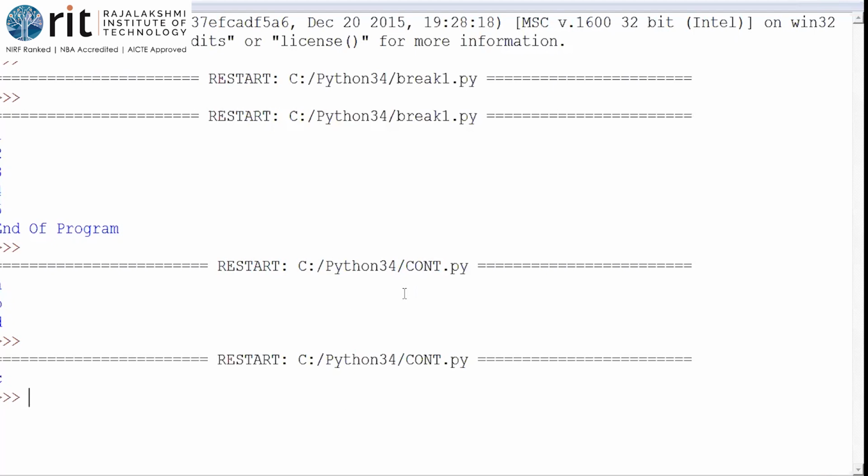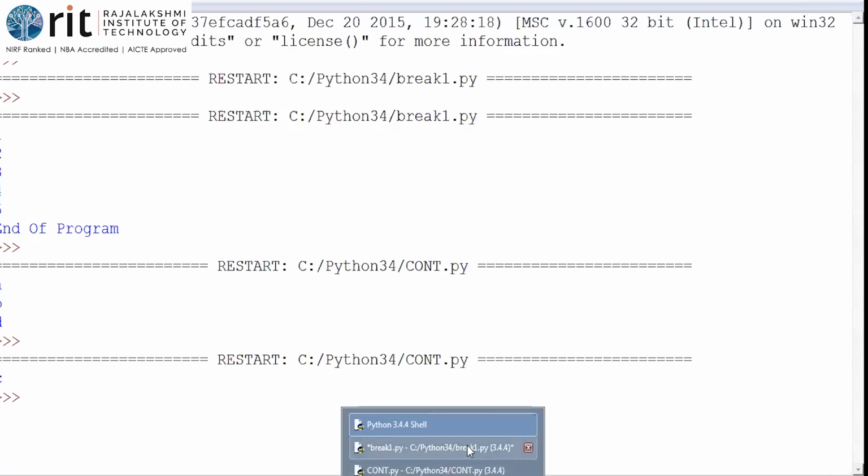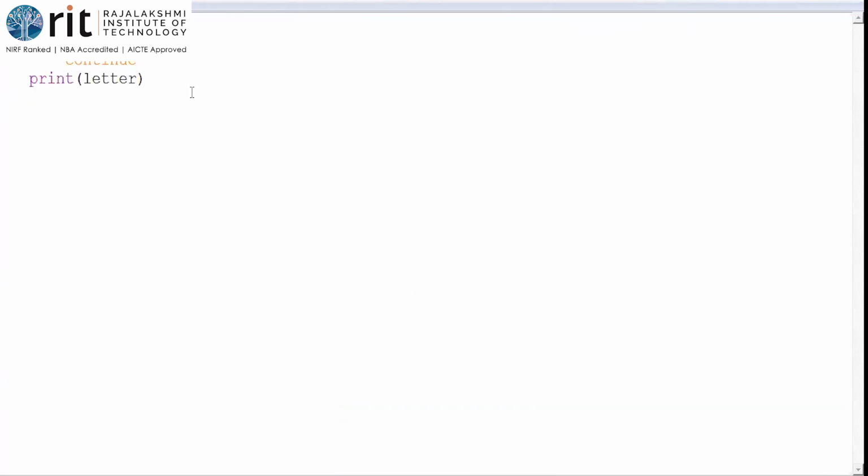See, only C gets printed. I'll tell you the logic here again. See, A is not equal to C. So I'm going to continue. I'm not going to continue with the rest of the logic. So I'll have to move to the condition, next iteration. Letter picks the value B. B is not equal to C. True, ma? If condition true, continue.